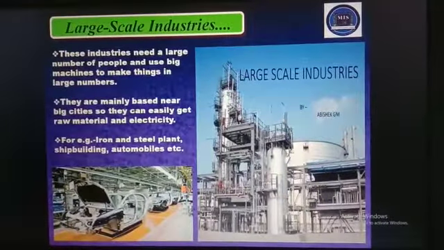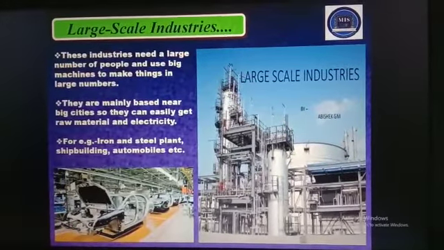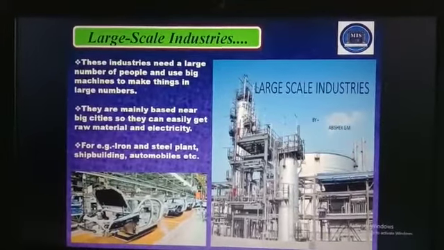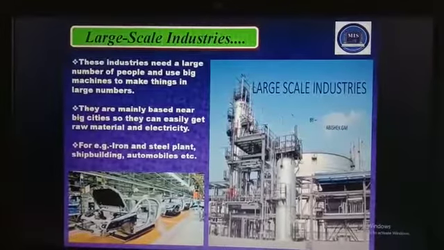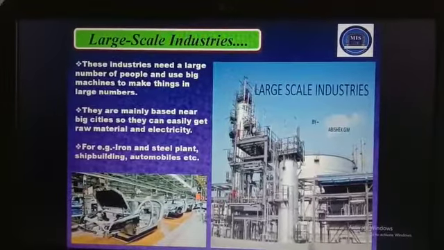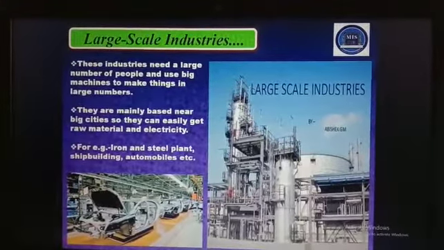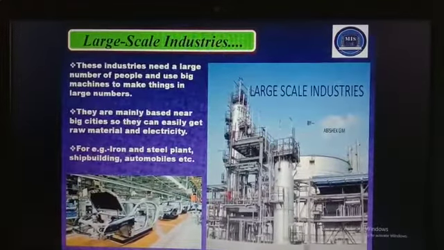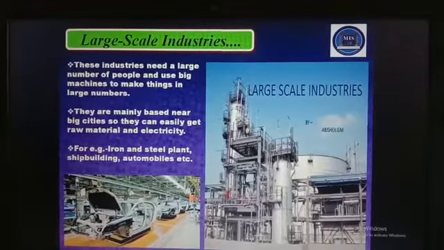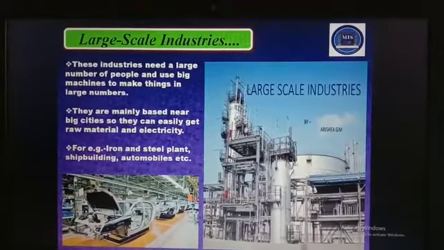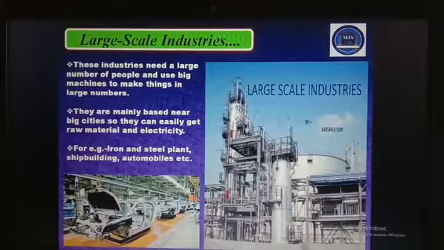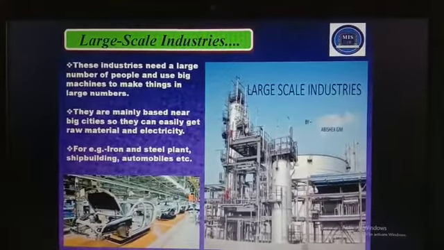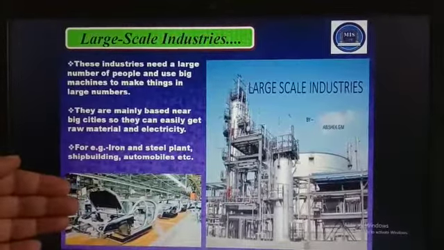Now, last is large scale industries. These industries need a large number of people and use big machines to make things in large numbers. They are mainly based near big cities so they can easily get raw material and electricity. For example, iron and steel plant, shipbuilding, automobiles, etc. As you can see here in this picture, the car industry is set up here.